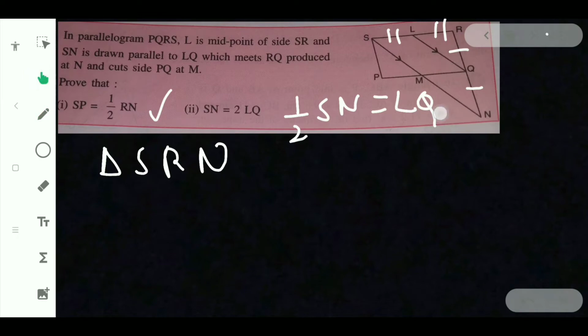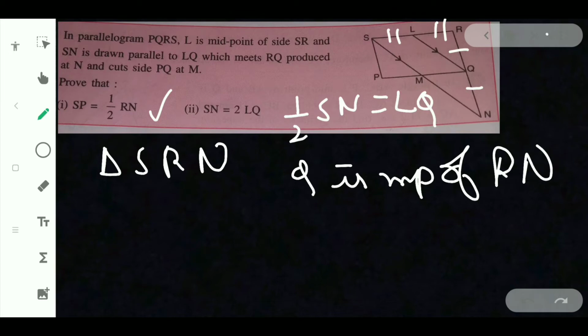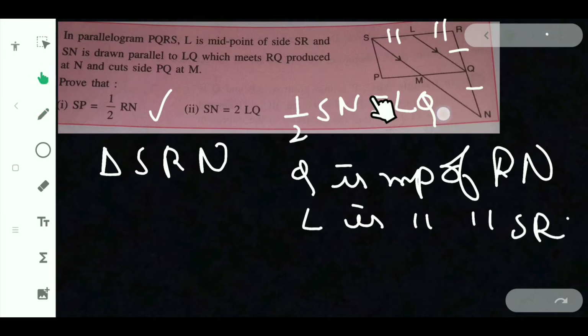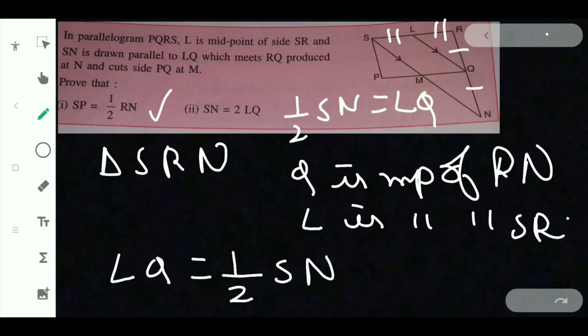Here Q is the midpoint of RN, because LQ bisects, and L is also the midpoint of SR. So when a line is drawn between two midpoints, it will be parallel to SN and equal to half of SN. So LQ equal to half of SN.